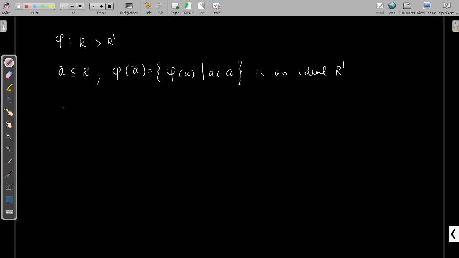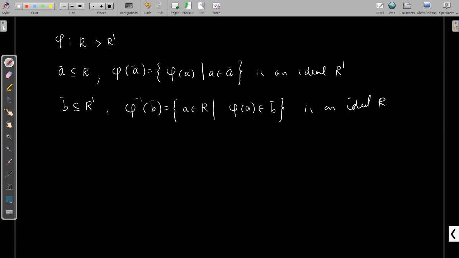Similarly, you can get another result. Whenever B is an ideal of R prime, then we can get phi inverse of B. What is phi inverse of B? This is the set of all a belongs to R such that phi of a belongs to B, the set of all inverse images of B, and it is an ideal of R. These are the two results used to prove the first statement of Lemma 5.1.